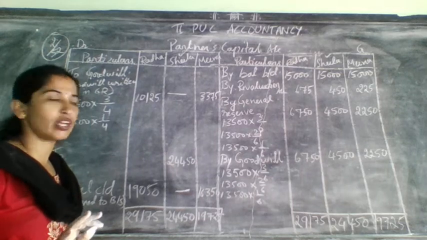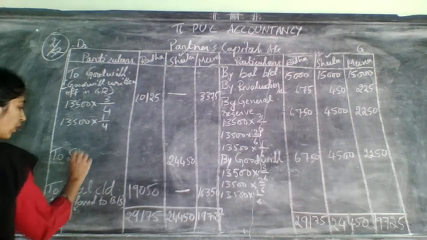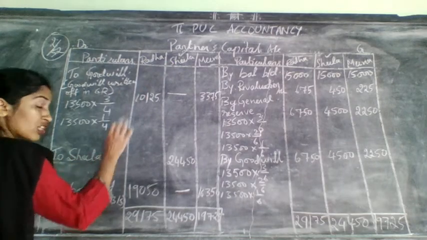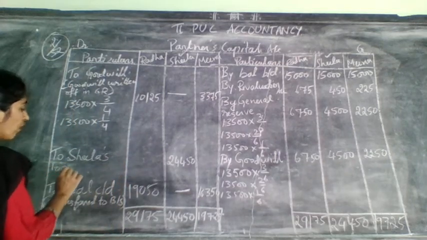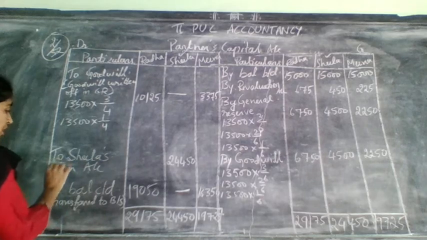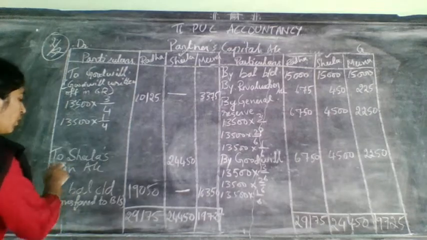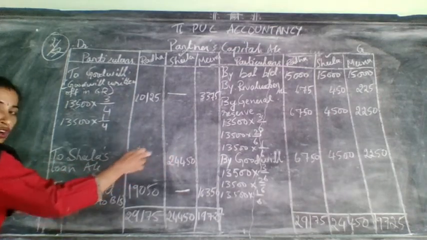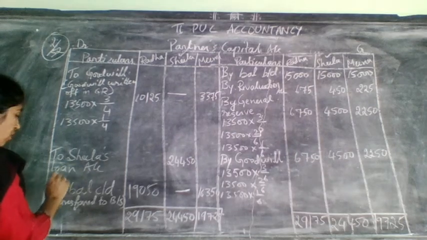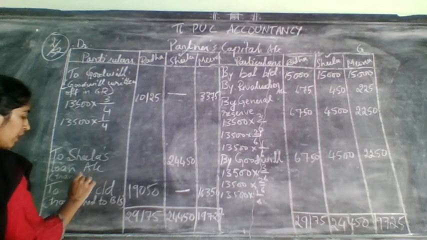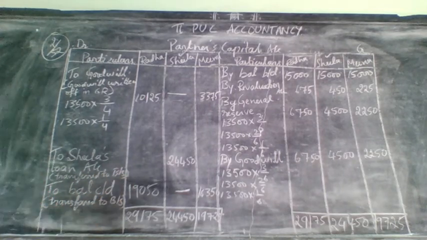Don't write only the loan account. Which partner is retiring? Sheila is retiring. So what you need to write is Sheila's loan account. Got it, students? In Sheila's account, Sheila will not come, but Sheila's loan will come. So you need to write the difference amount or balance amount to Sheila's loan account. This is also transferred to the balance sheet.